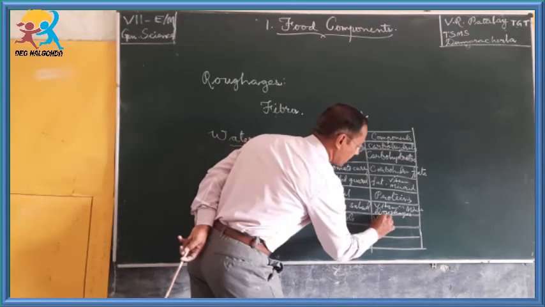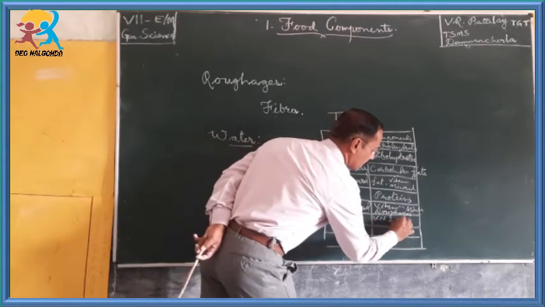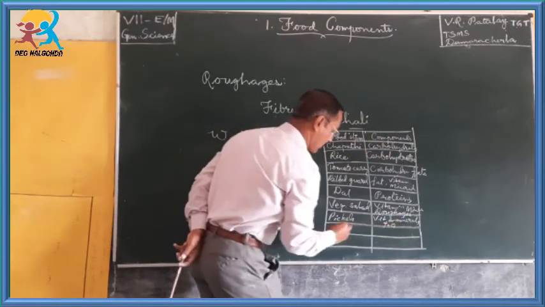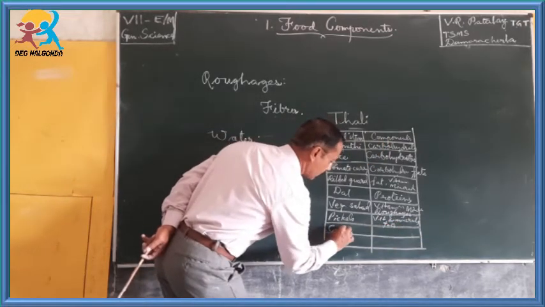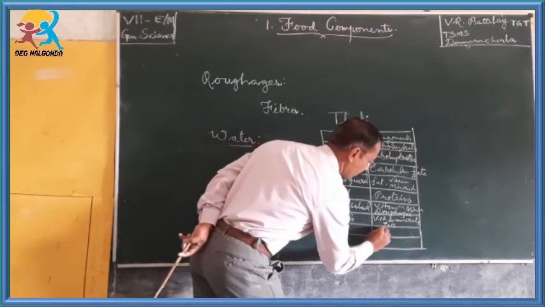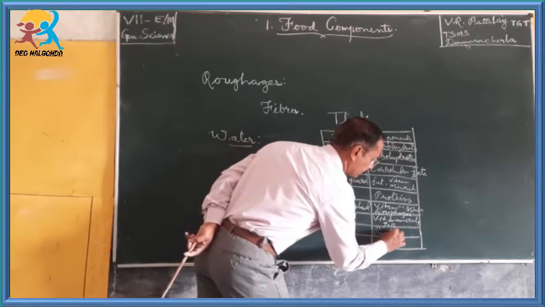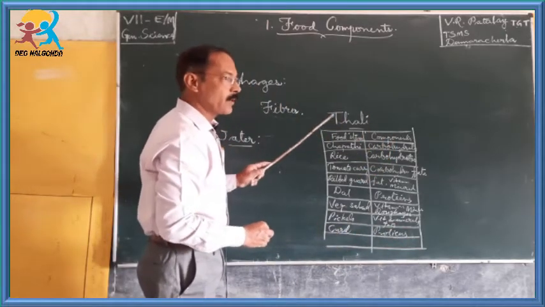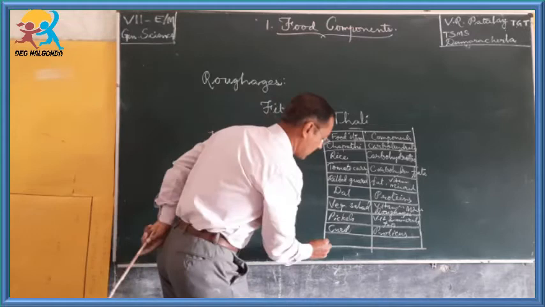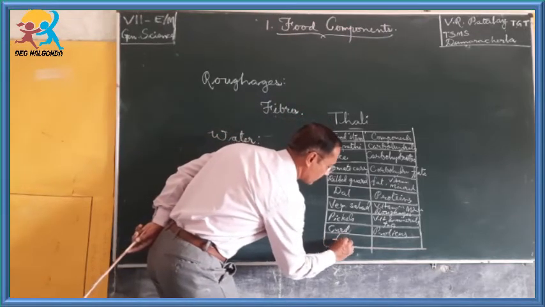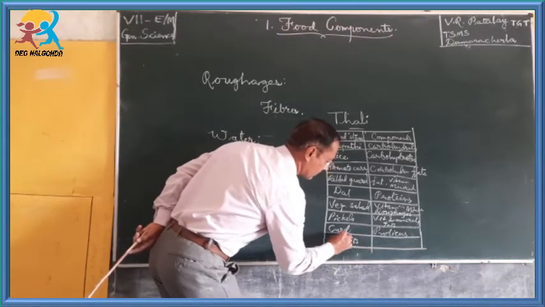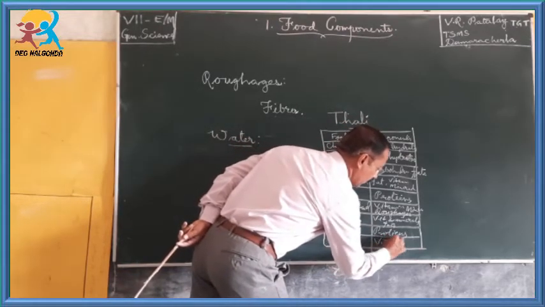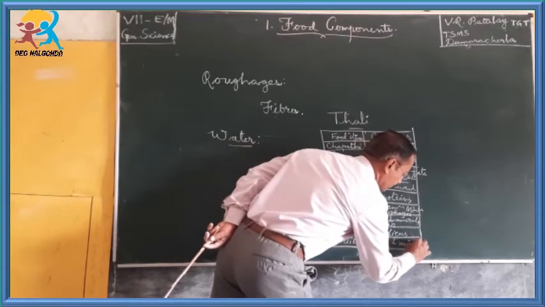Pickles contain vitamins and minerals along with some fats. When it comes to curd, as we have learnt just now, it contains proteins. The thali, that meals plate, also contains some fruits. Fruits contain vitamins and minerals.